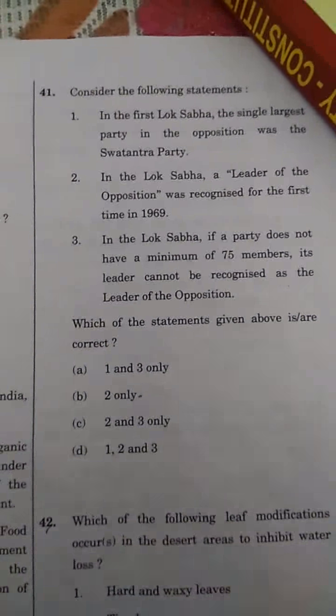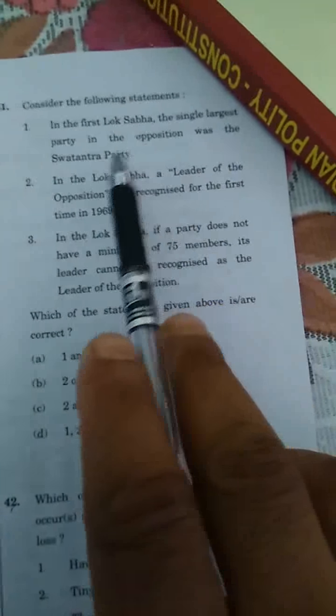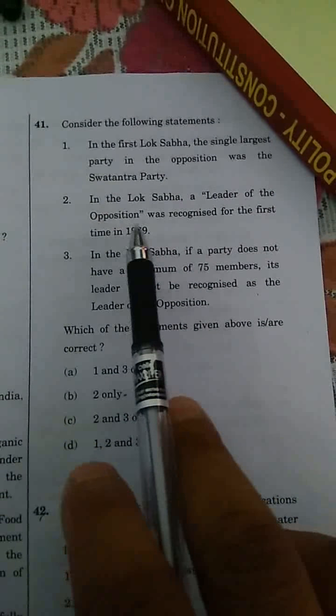Now question number 41. Consider the following statements in the Lok Sabha. In the First Lok Sabha, the single largest party in the opposition was the Swatantra Party. In the Lok Sabha, a leader of the opposition was recognized for the first time in 1969. In the Lok Sabha, if a party does not have a minimum of 75 members, its leader cannot be recognized as the leader of opposition. So the correct answer is 2. The leader of opposition in the Lok Sabha was recognized in 1969. So we have to put tick mark on B.